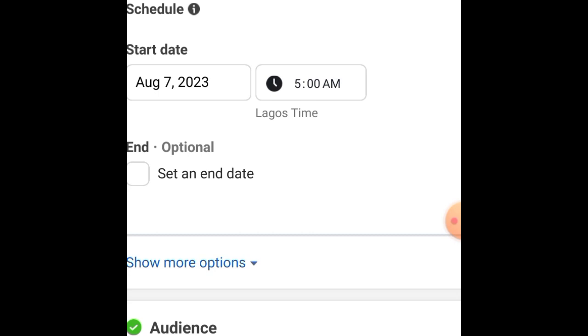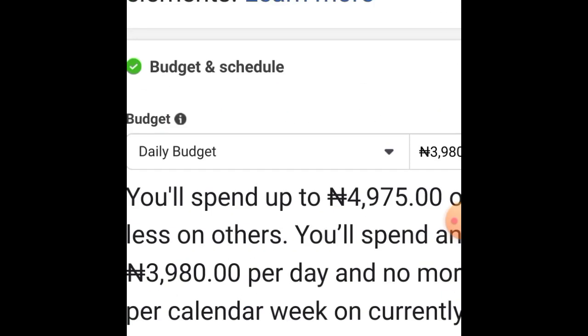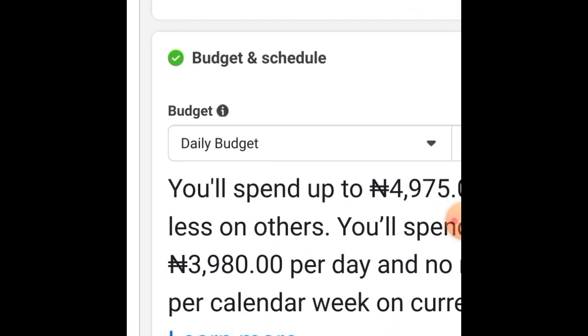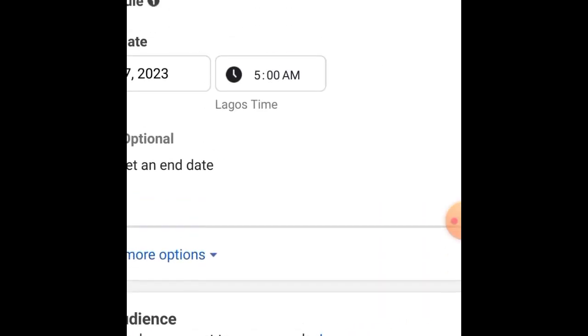Okay, so I hope this makes sense to you. Understand that if you run your advert when it's getting to the end of the day, you are just going to burn your advertising budget and you may have little or no results to show for it. But when you give Facebook enough breathing time, say it's 5 a.m., it will run all the way till 11:59 p.m. of that particular day if you are using the daily budget we have talked about right here. Okay, so that's how to set the perfect timing.